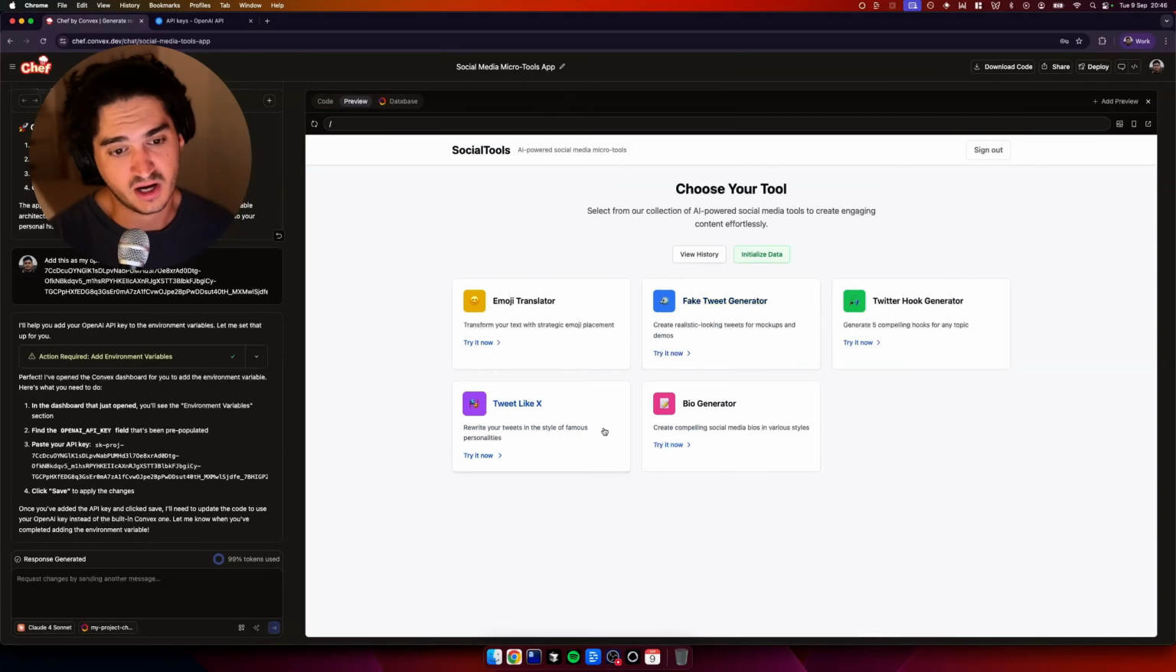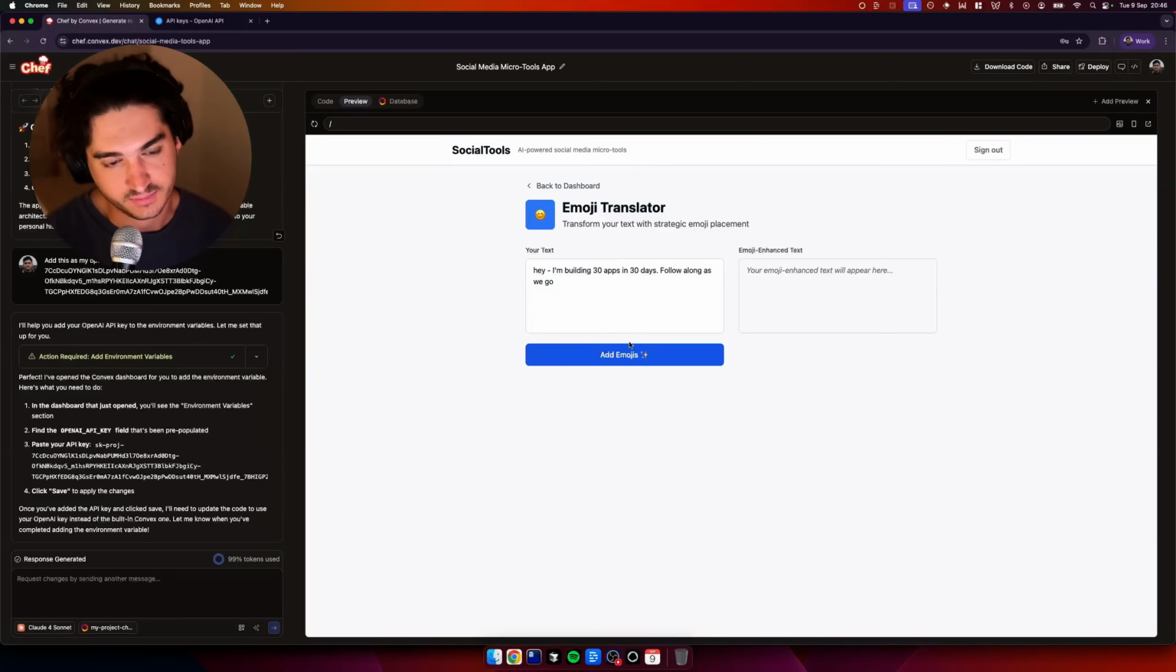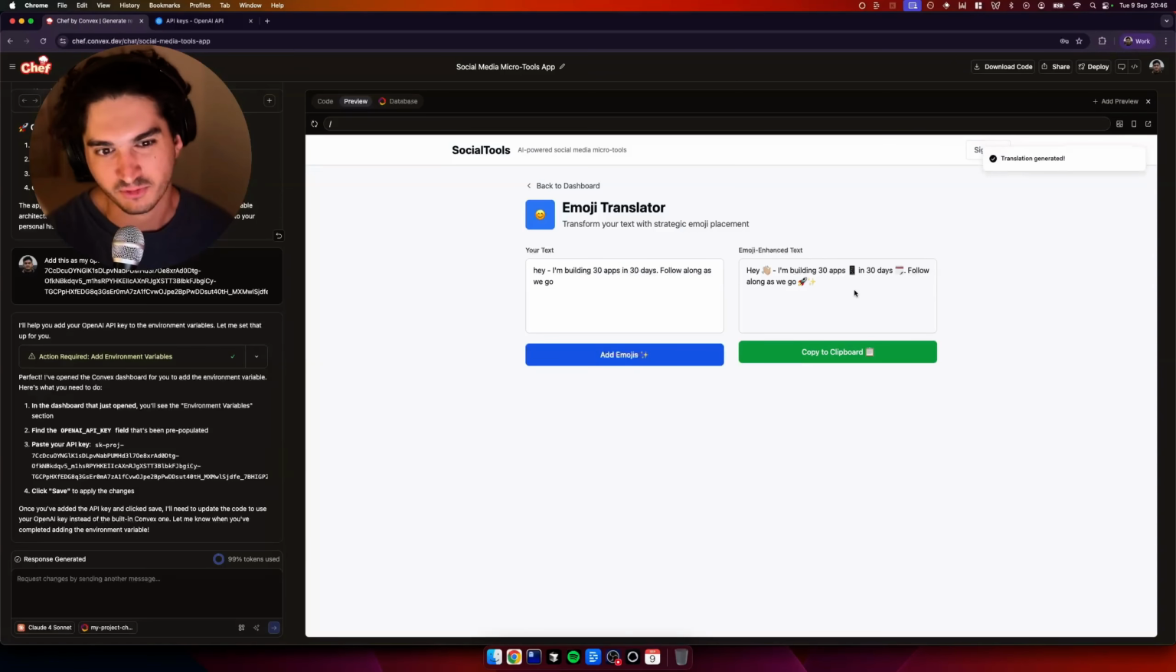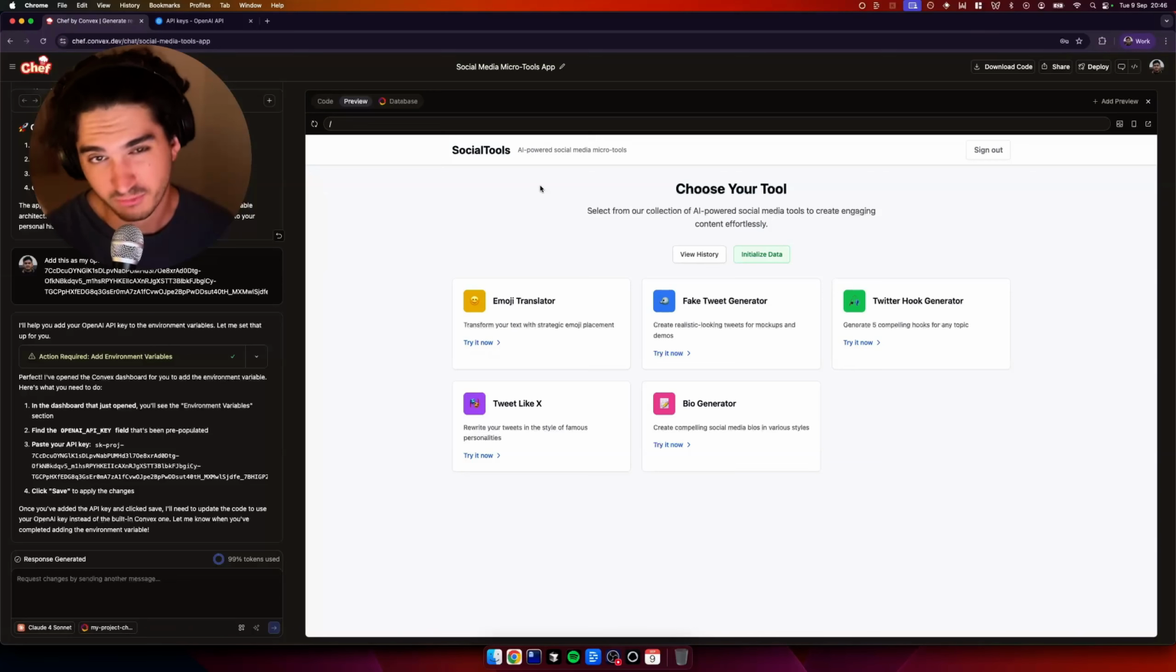Okay, we're 2 for 5. Emoji translator. Hey, I'm building 30 apps in 30 days. Follow along as we go. And you know what? Easy one for Convex. There we go. We've added the emojis. And like I said, we can improve that as we want. We can make it nicer. 3 for 5. Convex is on a ripper today.